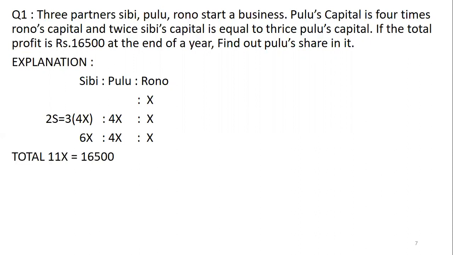Now the ratio of their investments is 6:4:1. So the total shares are 6 plus 4 plus 1 is 11. So 11X is equal to the profit, that is 16,500 at the end of the year. So X is 1,500 and 4X, that is Pulu's share, is 6,000.